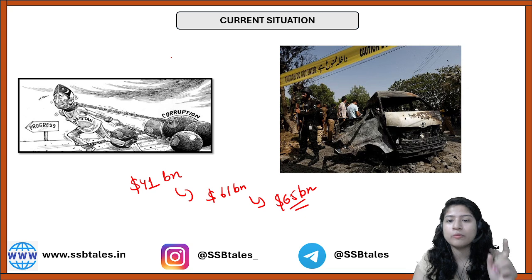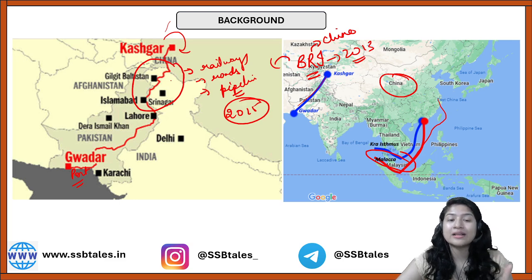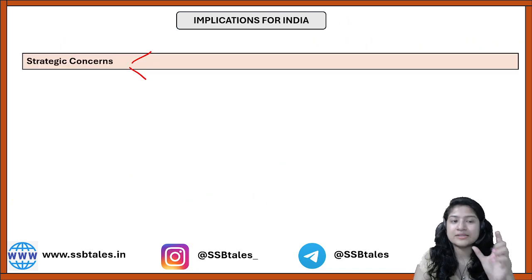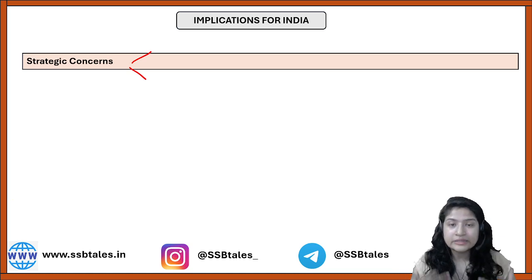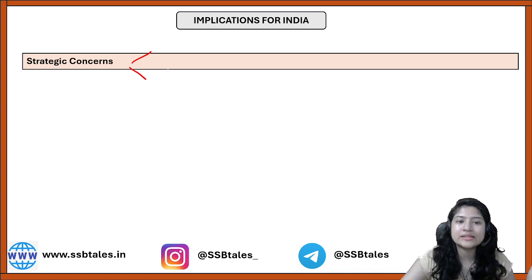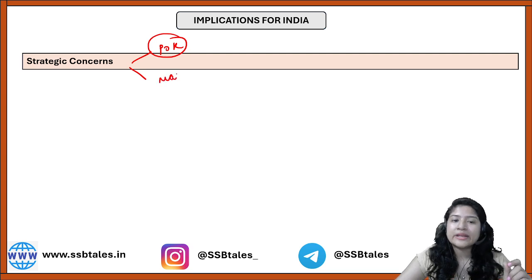First of all, if I go back and show you the picture, you can see that some part of the infrastructure being developed comes under Pakistan-occupied Kashmir as well, right? So the strategic concern is that if infrastructure is being made in our territory, on our land, without our permission, then definitely that is an attack on our sovereignty and also on our territorial integrity, right? So the first reason is that some part of this project is being built on our land, right? Second is maritime security as well.